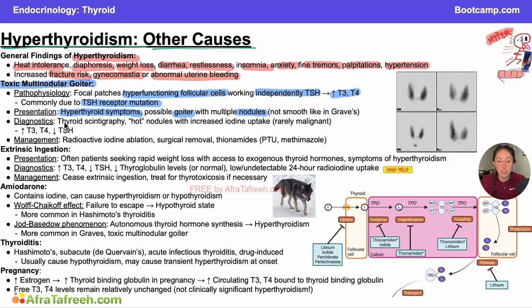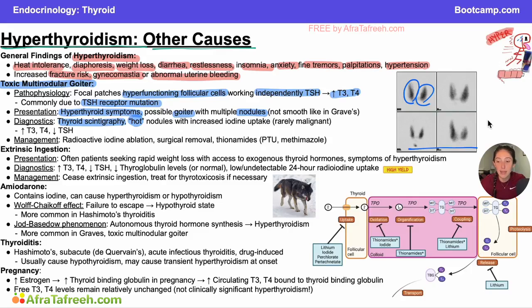To diagnose multinodular goiter, we're going to do thyroid scintigraphy. So we are going to feed your thyroid a bunch of radioactive iodine and see where it goes. And if we have these nodules that are eating up a bunch of this iodine, those are what we're going to call hot nodules. So if you look over here on our diagram, we have some thyroid scintigraphy, and this all looks pretty symmetrical, right? It looks like our thyroid is eating up this radioactive iodine just in the normal shape of a thyroid.